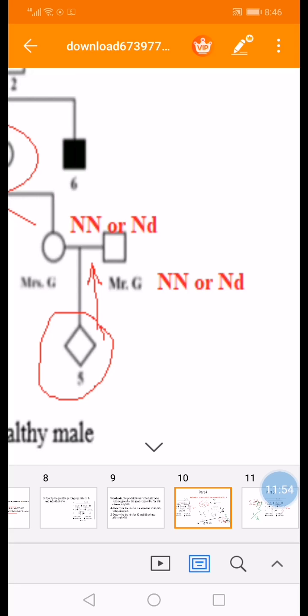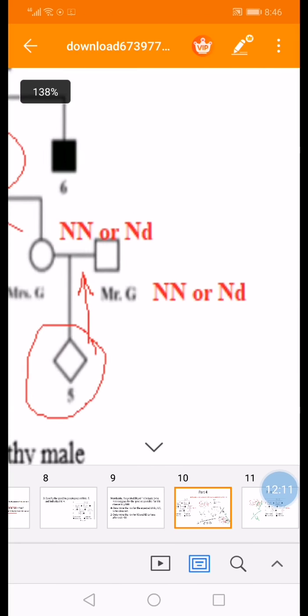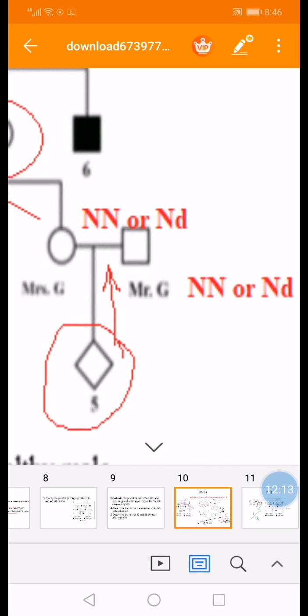When calculating the risk, always start by asking yourself a question. Can I write the accurate genotype for the parents? So I'm asked to calculate the risk for member 4-5. Can I write the accurate genotype of Mrs. G and Mr. G, who are parents for this member?